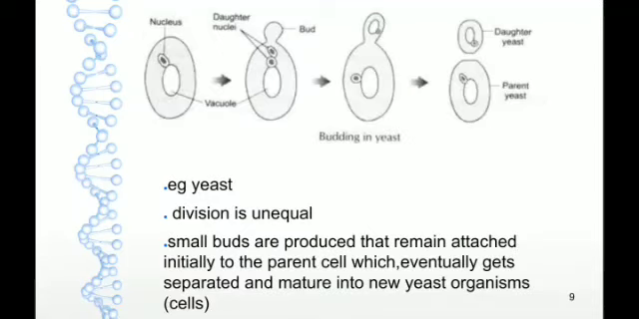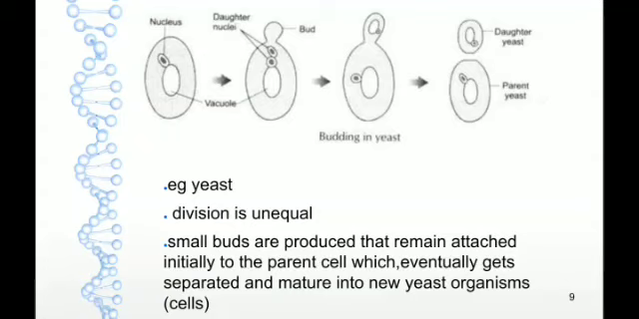Next is budding. Budding is commonly seen in yeast. Here the division is unequal. The nuclear division occurs, then a small bud is produced from the parent cell and it gets attached to the parent cell. Later, it gets detached from the parent cell and becomes a new adult. Here, the division is unequal.